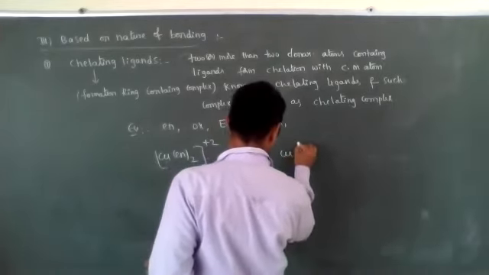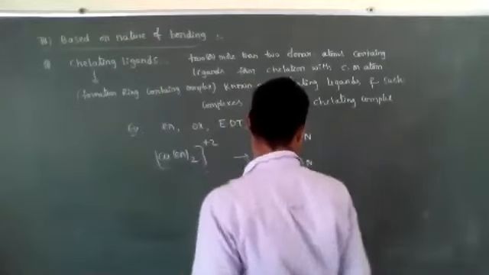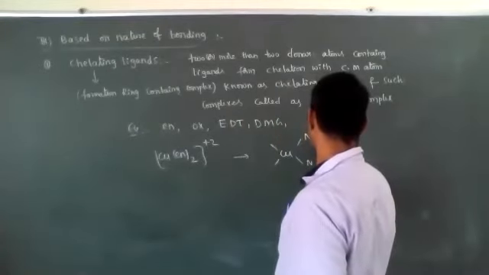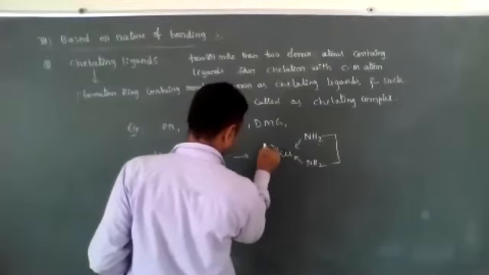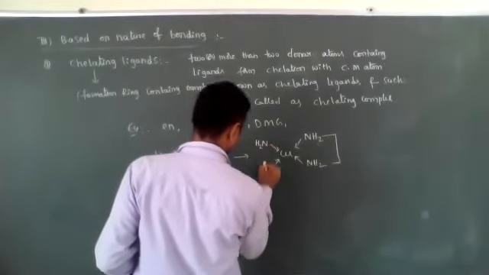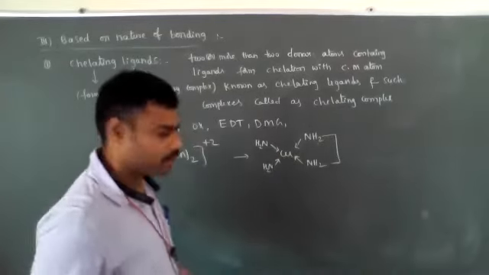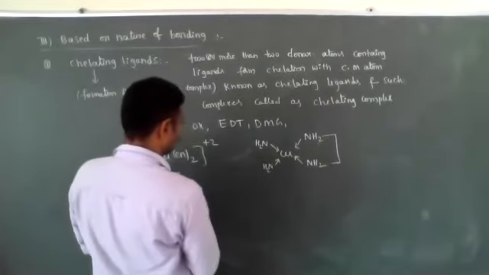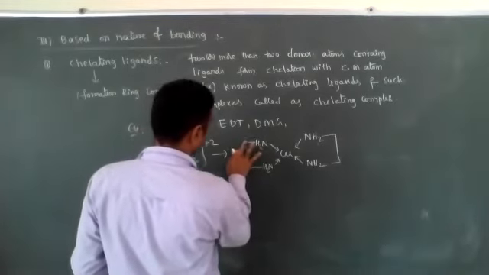See, NH2. What is this bond line structure?